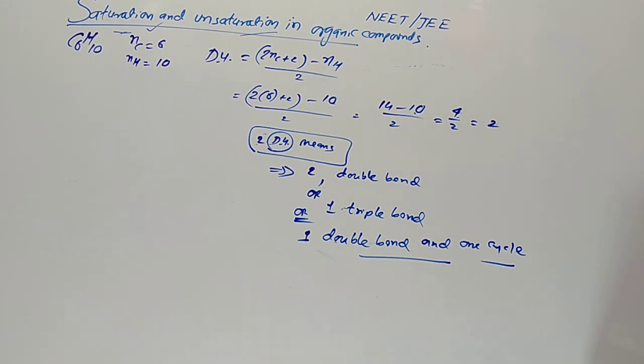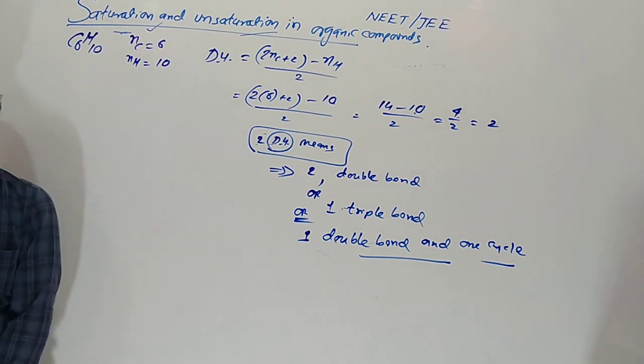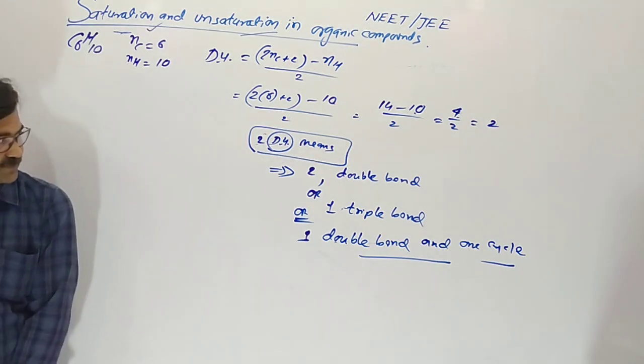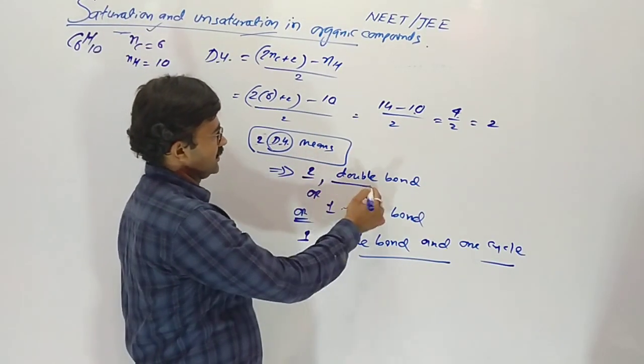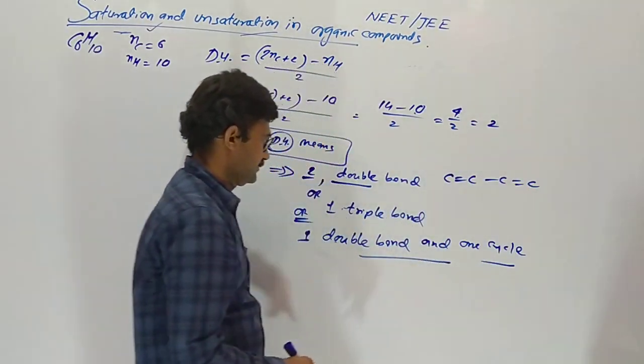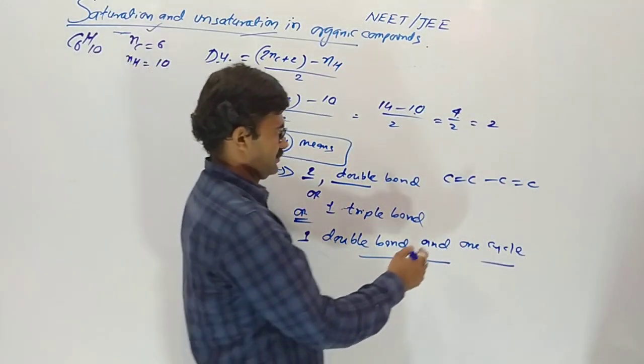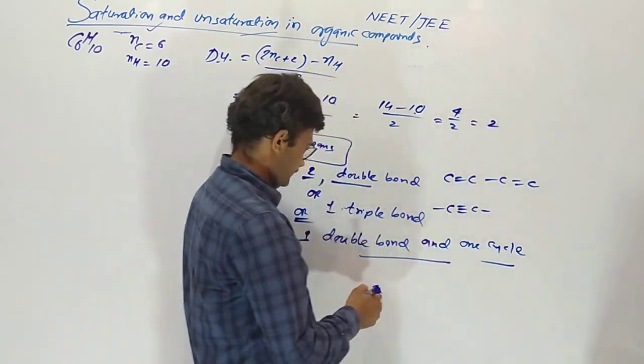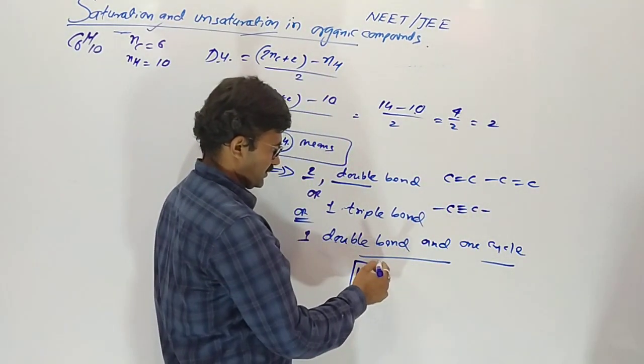These are the DU options. Here DU is 2, meaning 2 double bonds, like this, or 1 triple bond, like this, or 1 double bond and a cycle.